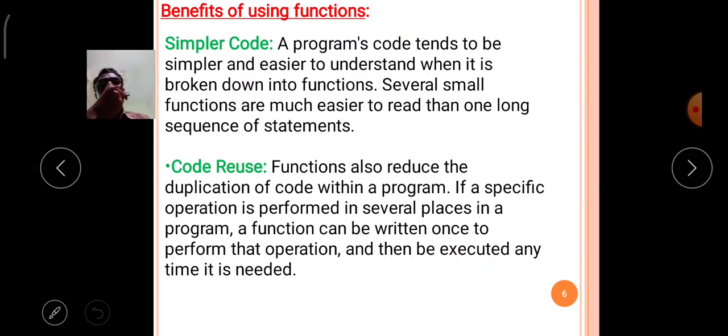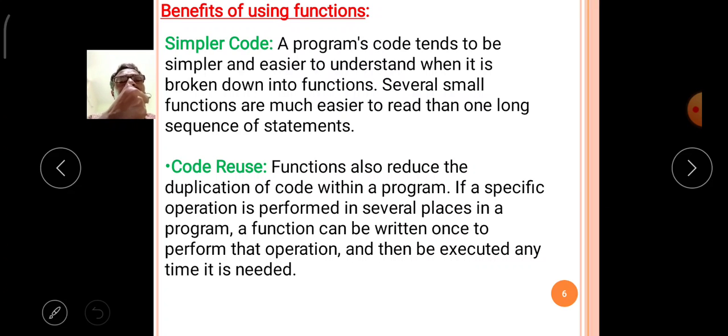With the help of the functions concept, the programmer or user, whoever the person may be, can easily understand it. With this function coding technique, it comes under simpler coding.